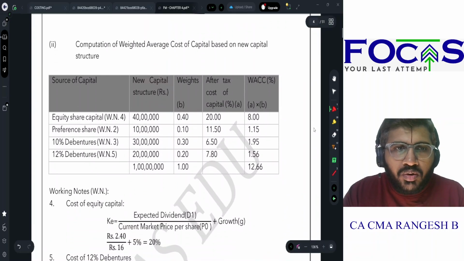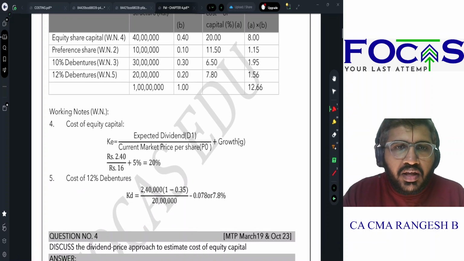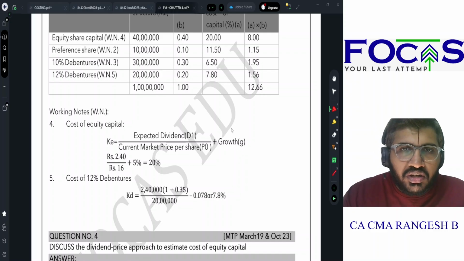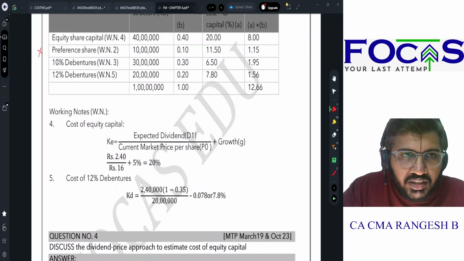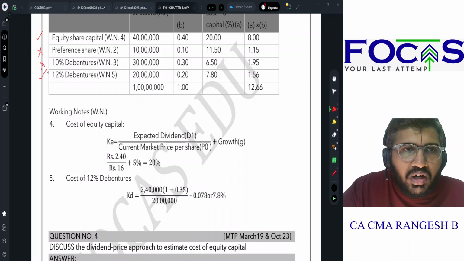11.375. Now let us see, when they issue new shares and new debentures, what will happen? My cost of equity will change. Cost of preference shares will not change. Cost of existing debentures will not change. So equity will change, debentures will change.